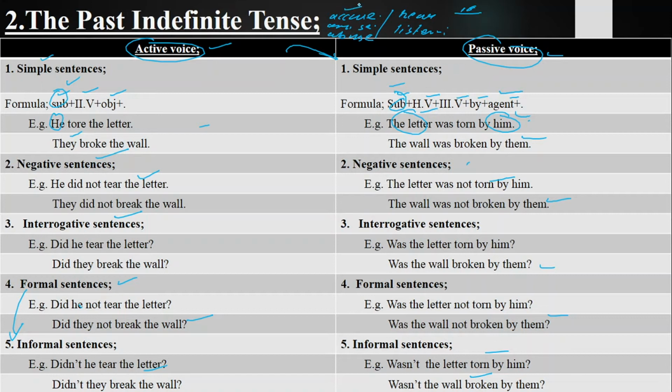Now accuse. I say he accuses me. I am accused by him. I am not accused by him. Am I accused by him? Am I not accused by him? Aren't I accused by him? I was accused by him. I was not accused by him. Was I accused by him? Was I not accused by him? Wasn't I accused by him? So one active, and you will be making 10 passive sentences of one tense.